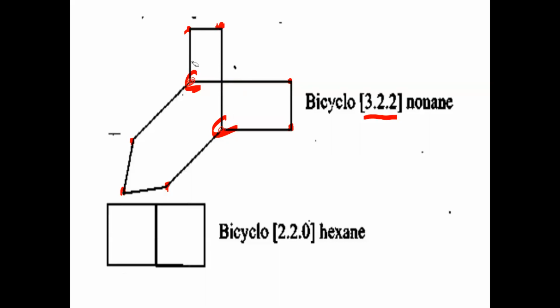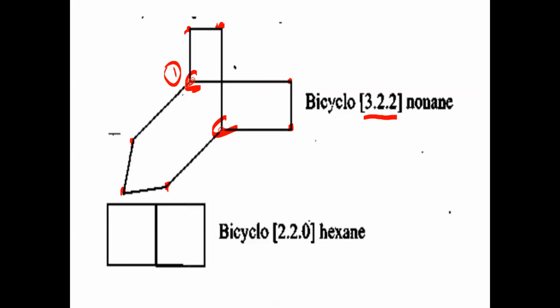So this is one bridge. This bridge we have to imagine towards ourselves, towards our face. This bridge should be imagined in 3D, in a 3-dimensional picture. So it is bicyclo 3 dot 2 dot 2, no name. Total number of carbons 9. Numbering: any substituent not there here. First carbon I'm starting here.